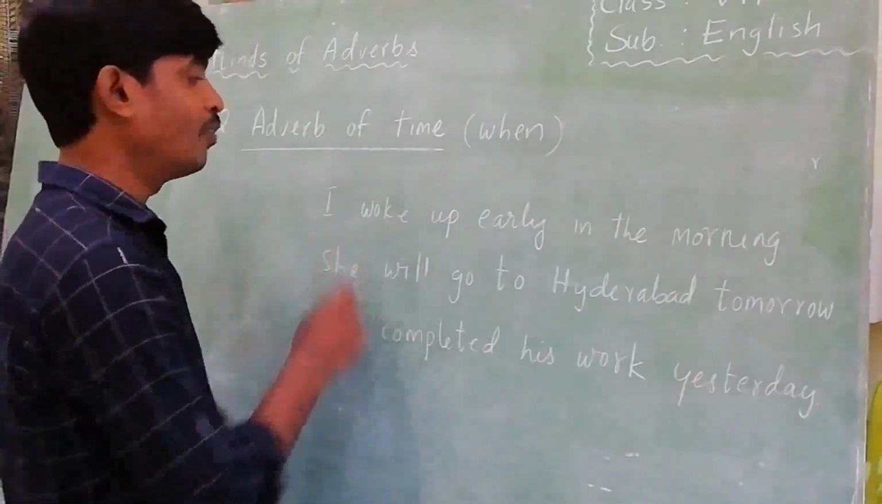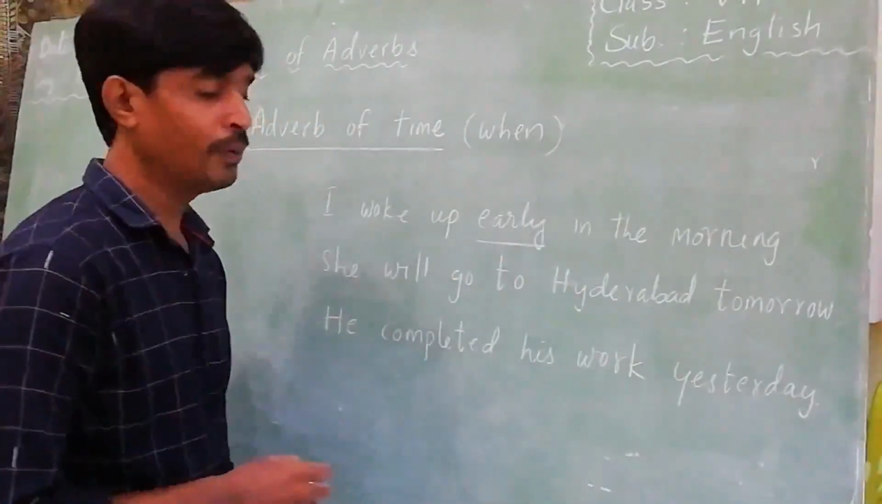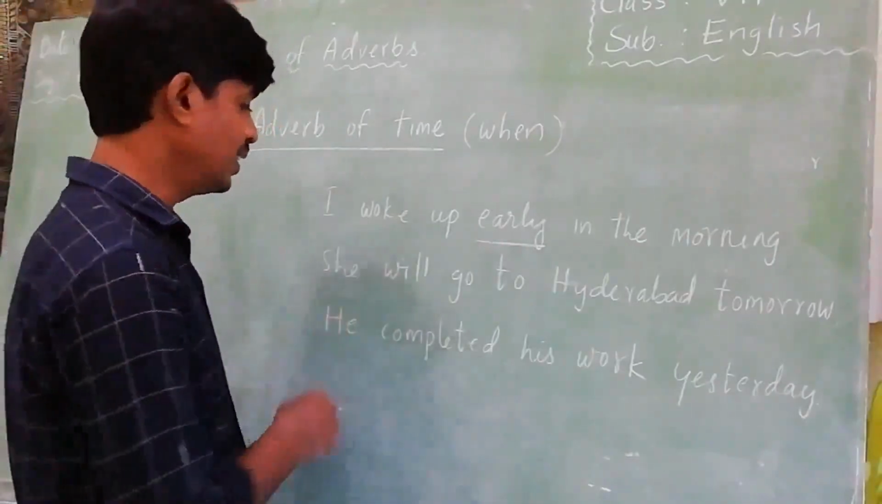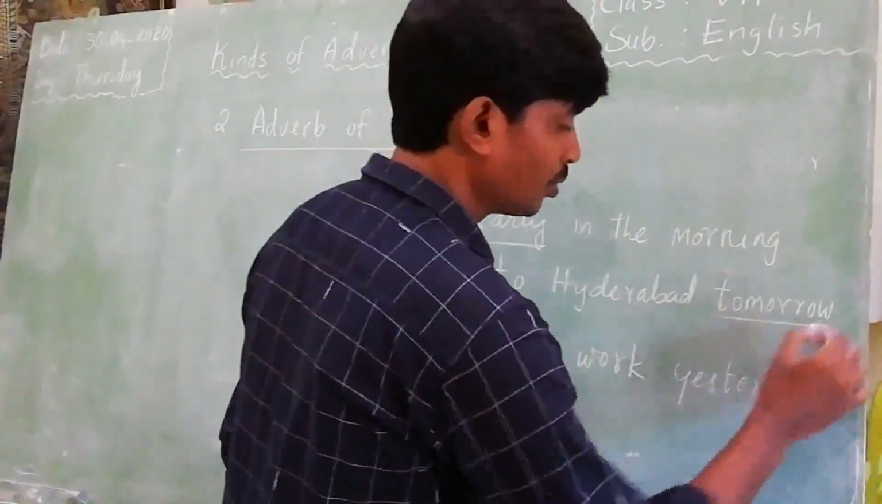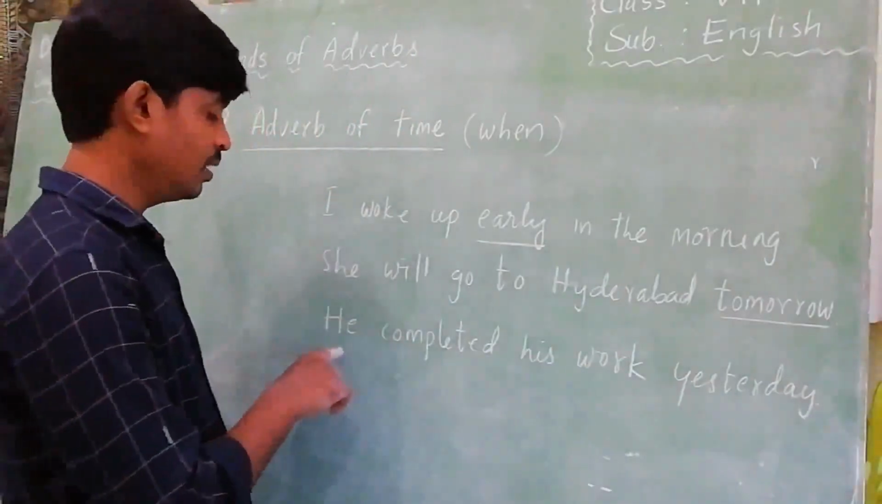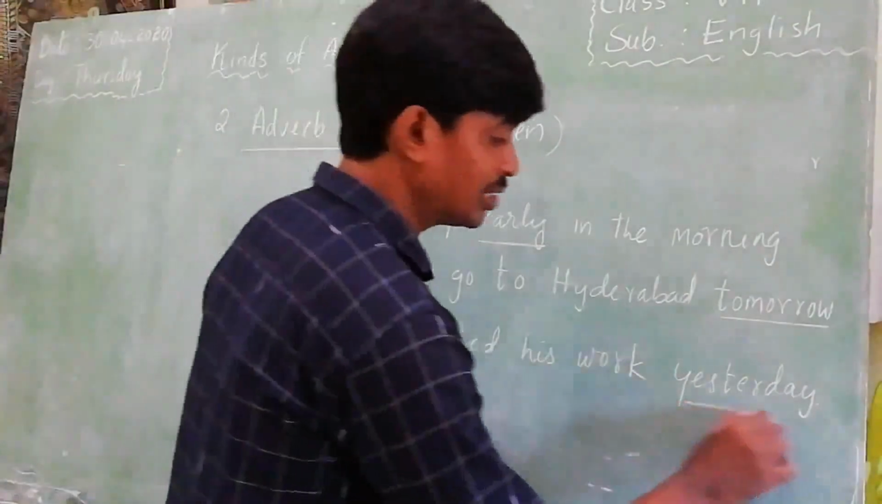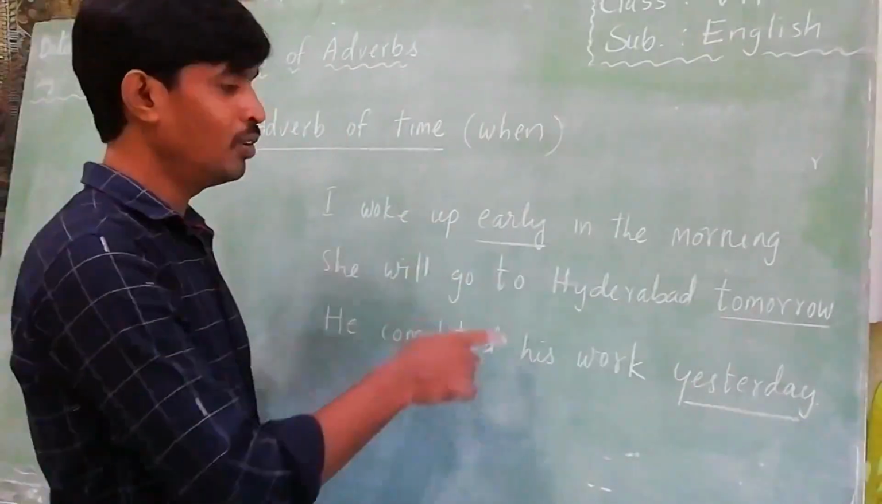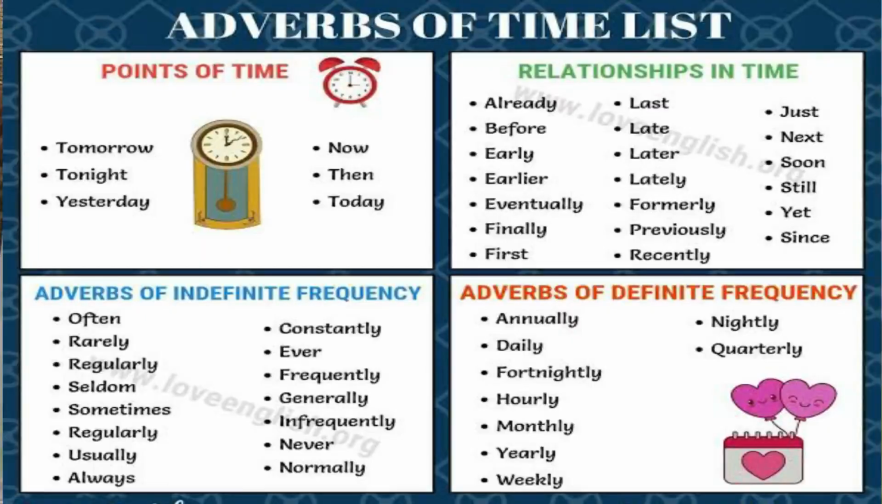In the first sentence, I woke up early in the morning. In the second sentence, she will go to Hyderabad tomorrow. And in the third sentence, he completed his work yesterday. The underlined words are early, tomorrow, yesterday. These types of words are called adverbs of time. For the first question, when do you wake up? Early. The word "early" tells us the time.